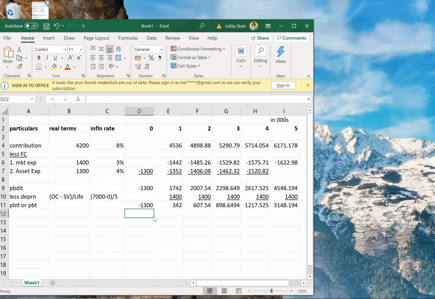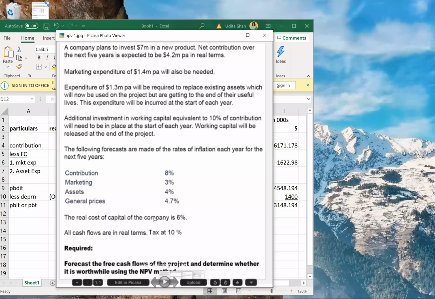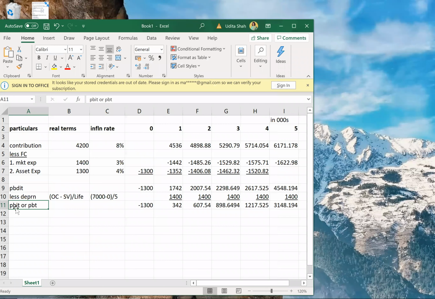The project is completely equity financed. They have not given about that, but we'll make an assumption because the problem has not given us anything about debt and interest. So we are assuming that the project is completely equity financed and there is no interest. So PBIT itself will become my PBT. Okay, done till PBT now. Till PBT everyone has done.